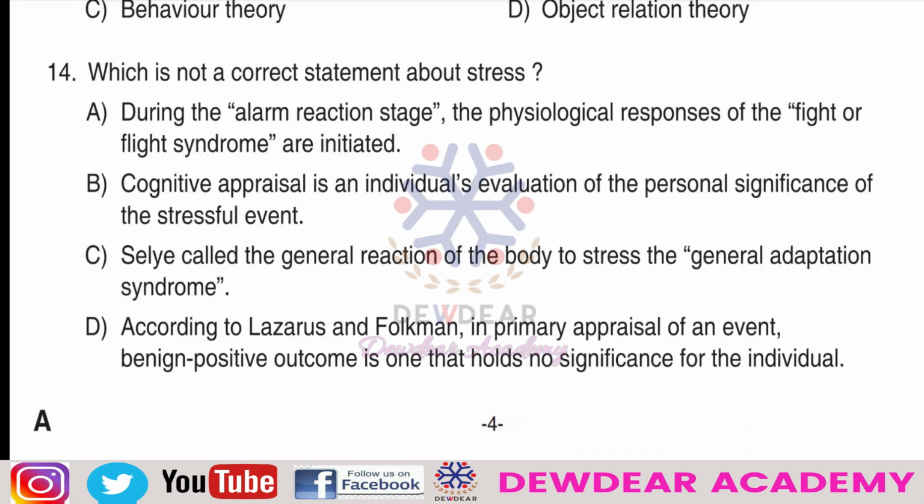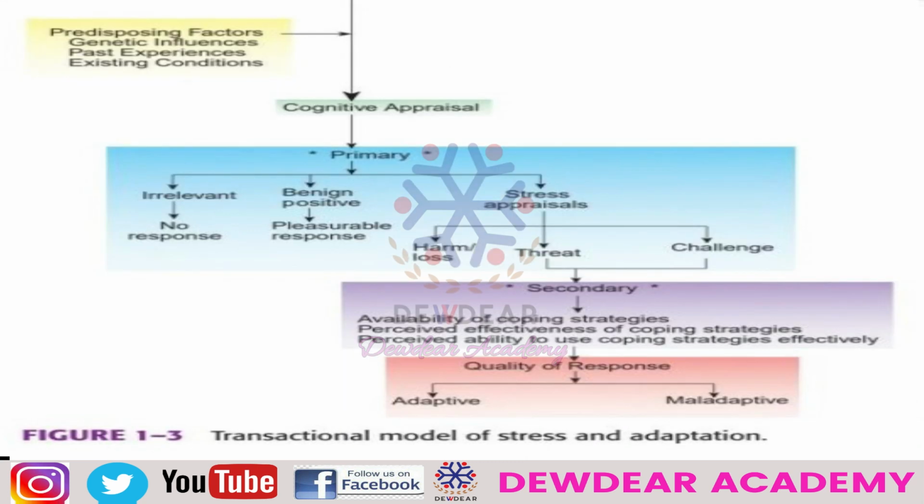This cognitive appraisal is of two types: primary and secondary appraisal. In the primary appraisal, there are three types: irrelevant, benign positive, and stress appraisal. An event is judged irrelevant when the outcome holds no significance for the individual.